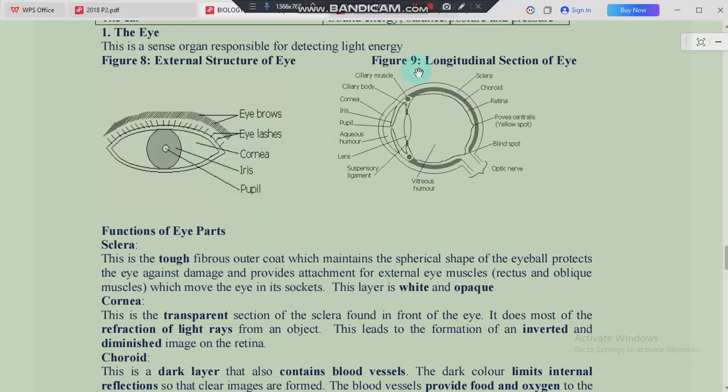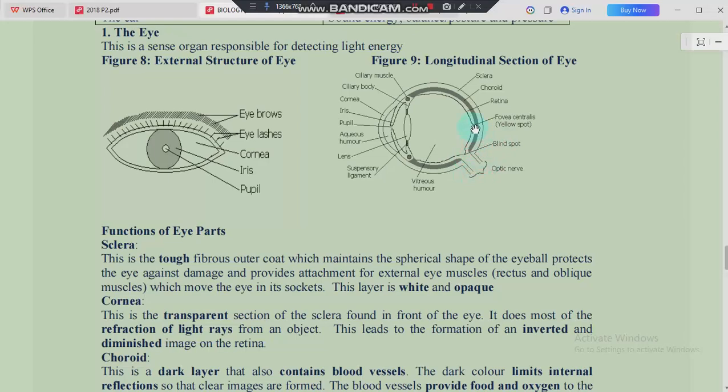Then we move on to the longitudinal section of the eye, where we are able to appreciate this structure. Here we have this biggest section, which we call the vitreous humor. Apart from the vitreous humor, we have this part here, which looks like a hole. This one, we call the blind spot. Then finally, we have this region down here, which is known as the optic nerve.